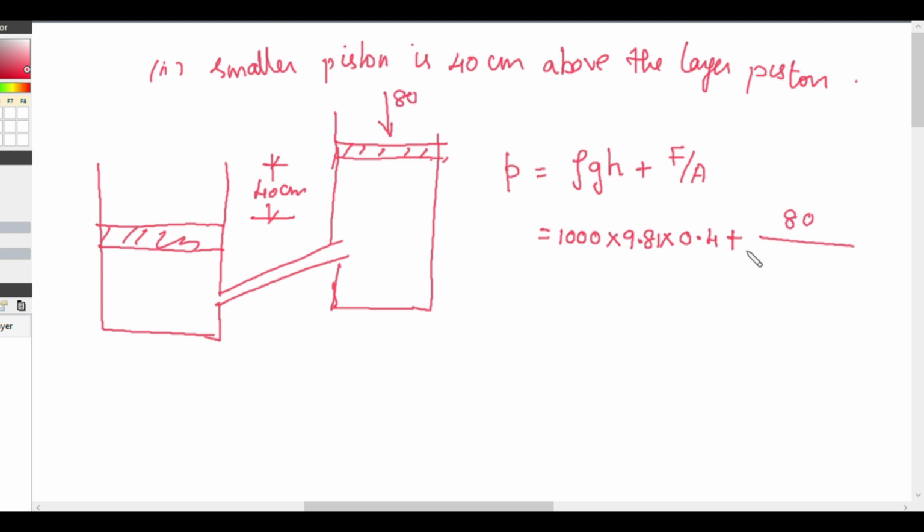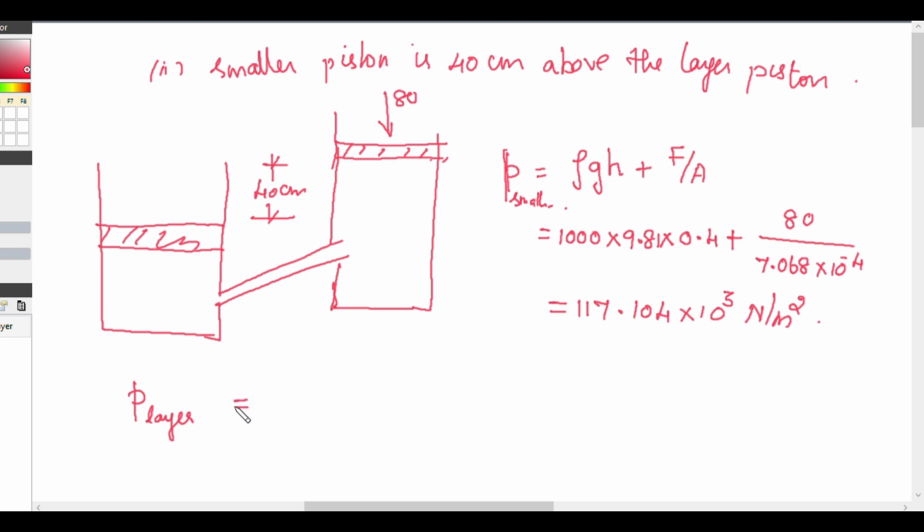So 80 divided by the area of the smaller piston, 7.068 into 10 raised to minus 4, we get 117.104 into 10 raised to 3 Newton per meter square. This is the pressure intensity at the smaller piston. Now we will see the pressure intensity at the larger piston, which will be equal to the pressure intensity at the smaller piston, 117.104 into 10 raised to 3 Newton per meter square.